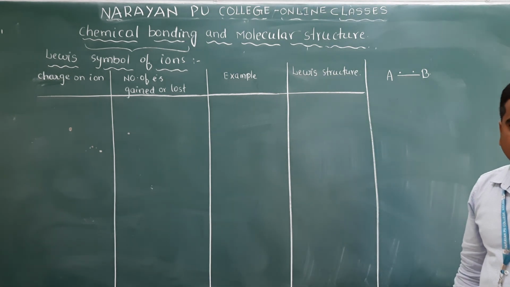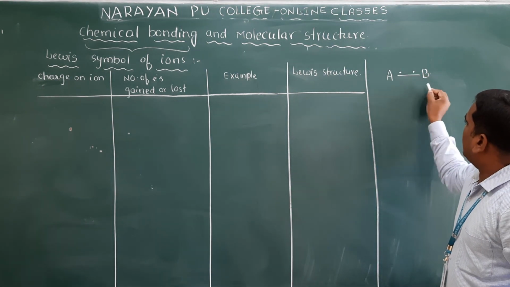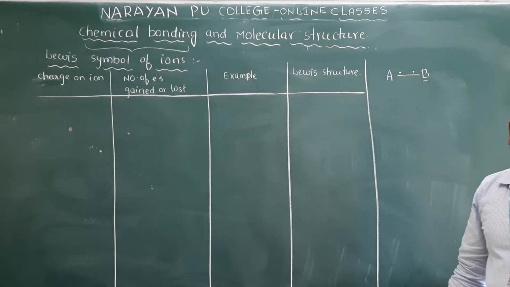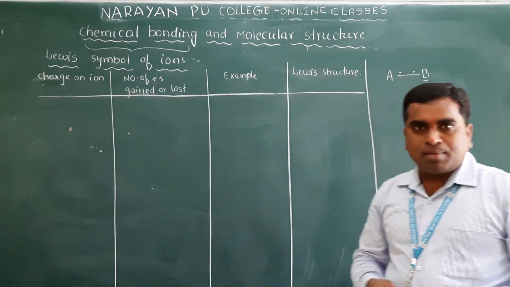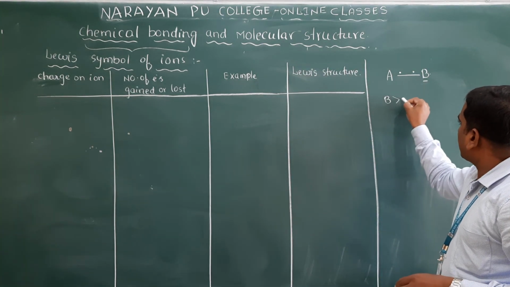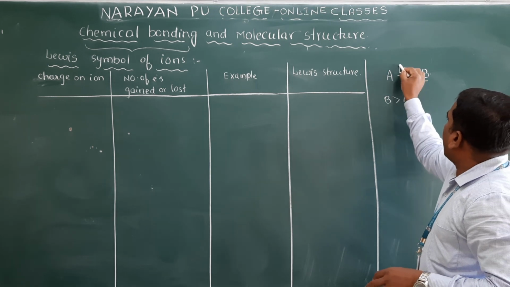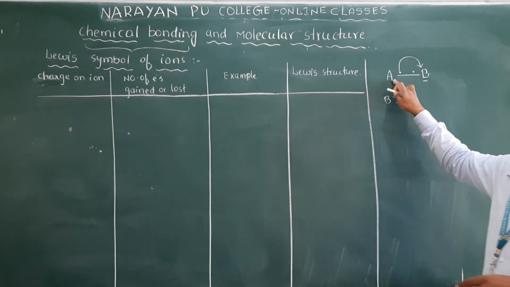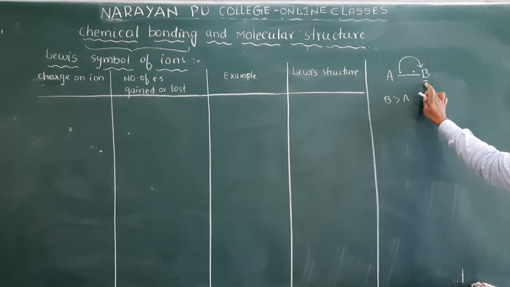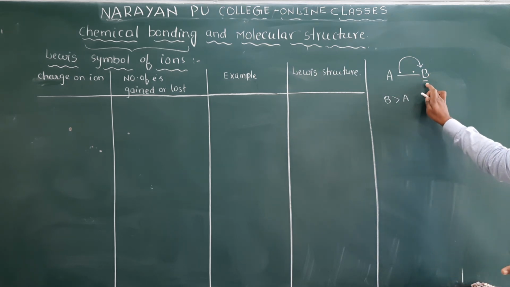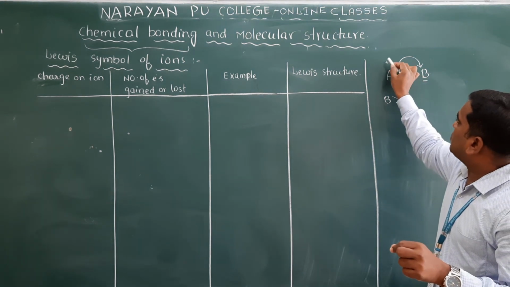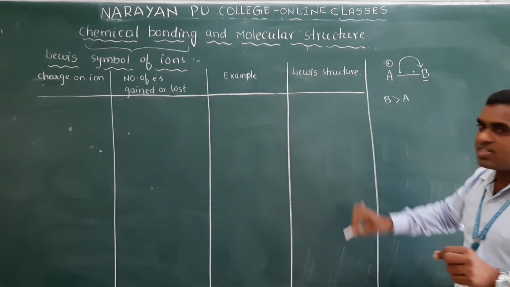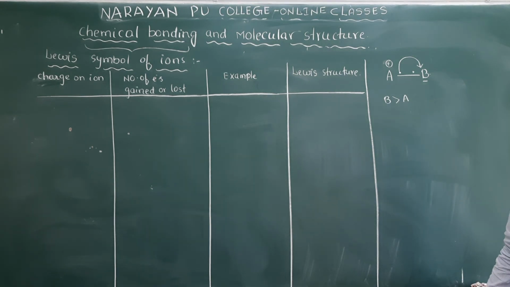Now, just assume B is more electronegative than A. Electronegativity means attraction of electrons towards it strongly. Clear? If B is more electronegative than A, then what will it do? It takes the electron from A. A's electron is taken by which one? The more electronegative atom. So A is losing an electron, and B is gaining an electron. Losing an electron means it acquires what charge? Positive.